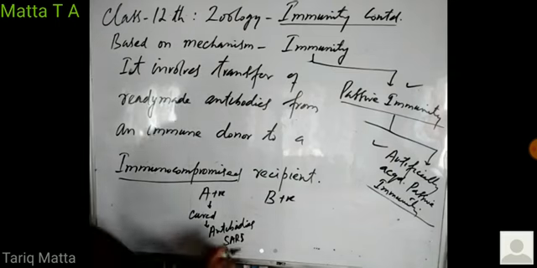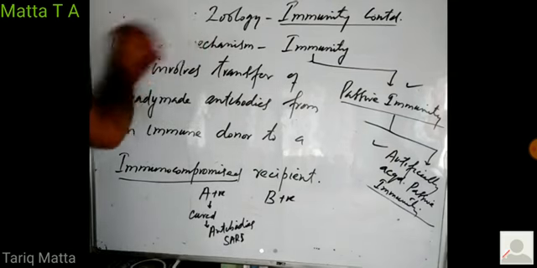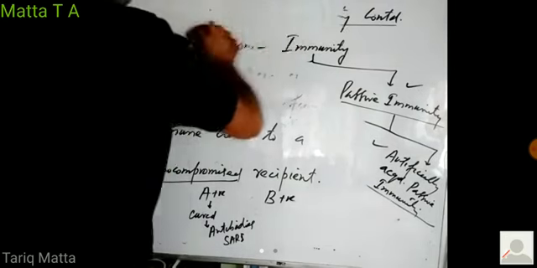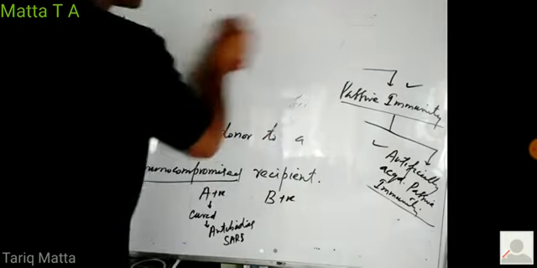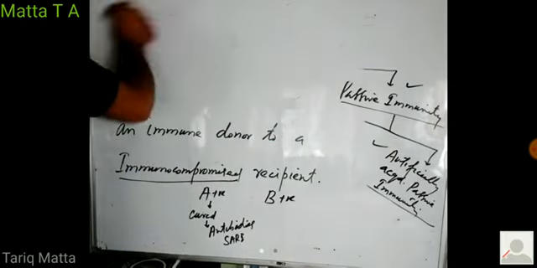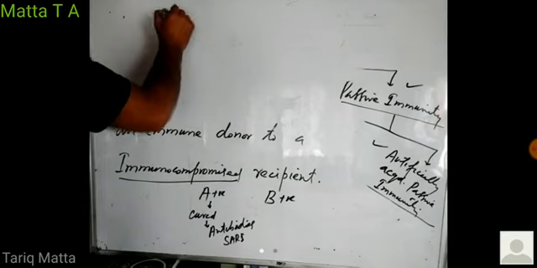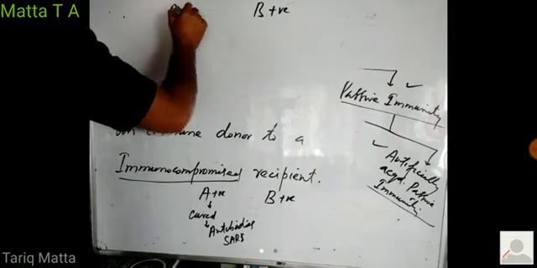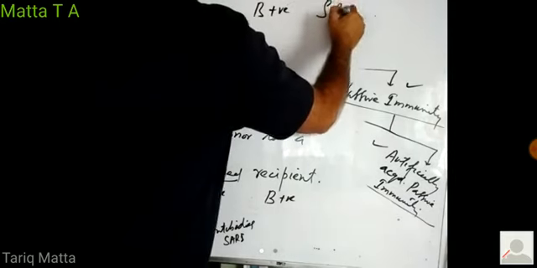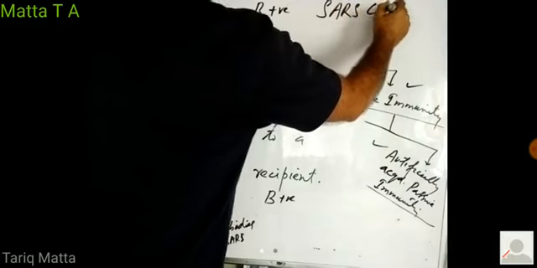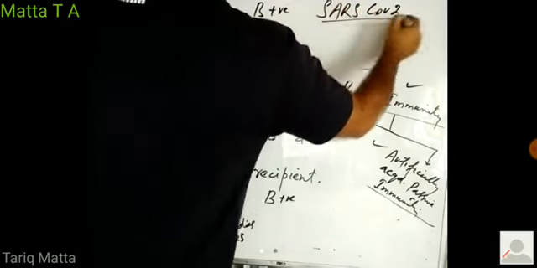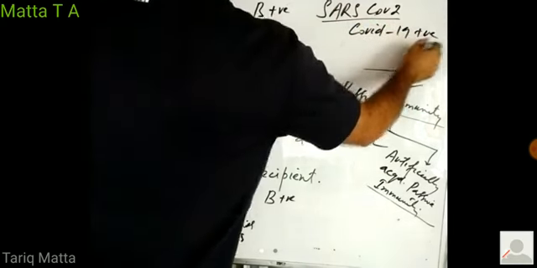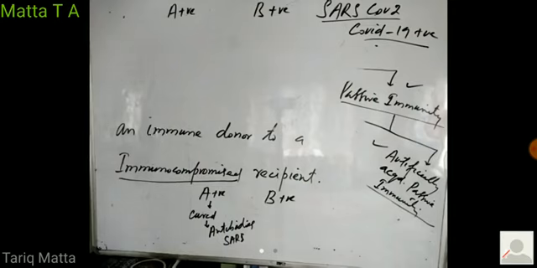There are two persons. I will write it above. There are two persons who are positive for the SARS-CoV-2 virus infection. This is person A. This is person B. Both of them have tested positive for SARS-CoV-2 virus, or we say they are COVID-19 positive, right? They are admitted to the hospital.